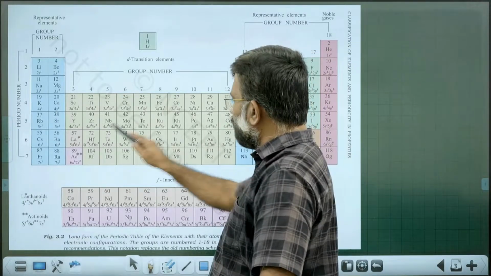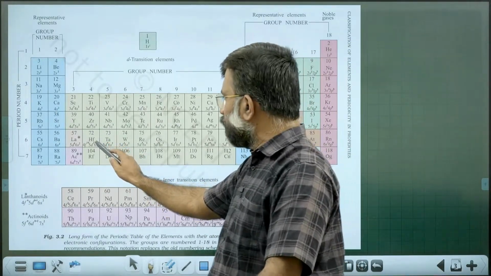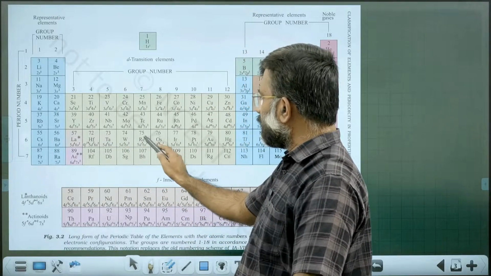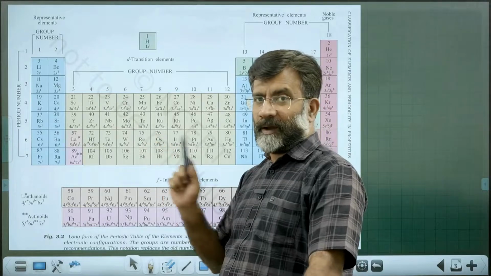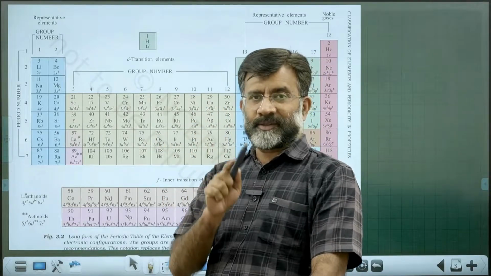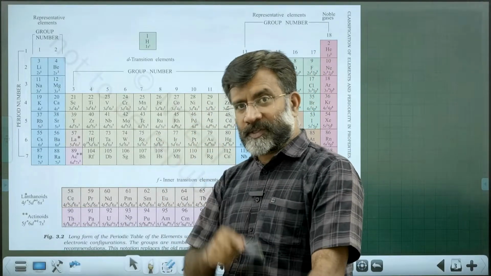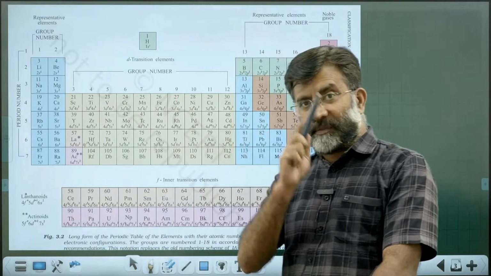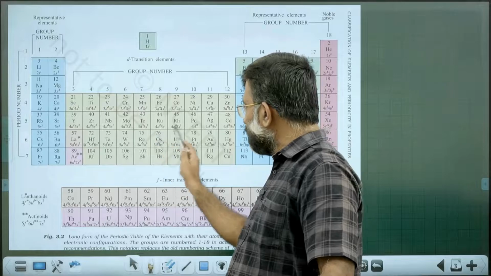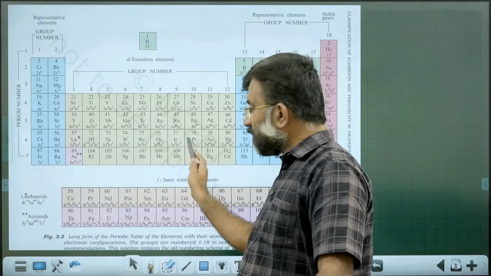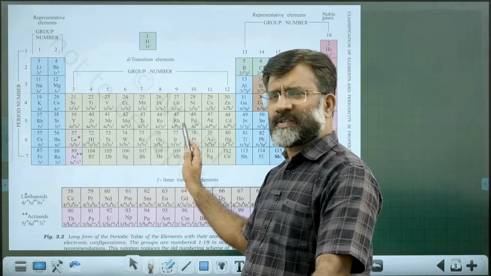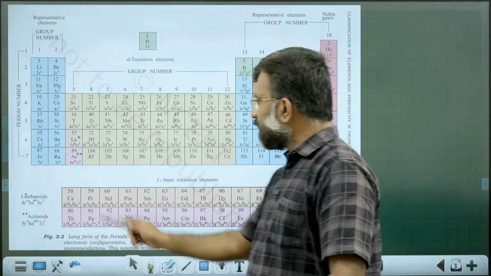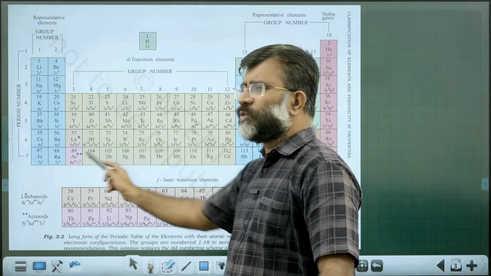After 71, we come to hafnium 72, 73 tantalum, tungsten. Hope you know, tungsten is a high melting metal. Tungsten has a high melting point and high resistance also. Rhenium, osmium, the densest element in the periodic table. Osmium and iridium are tight competitors for the densest element in the periodic table. Platinum, gold, mercury, and this is a new series.